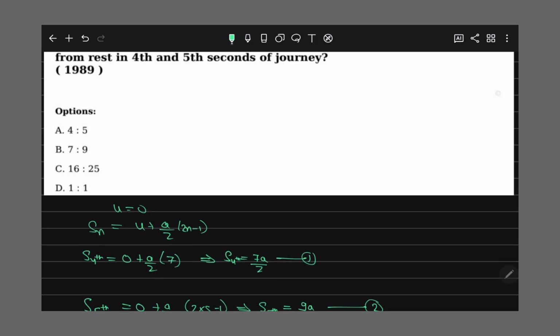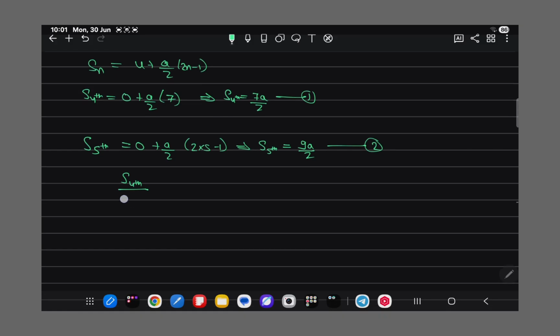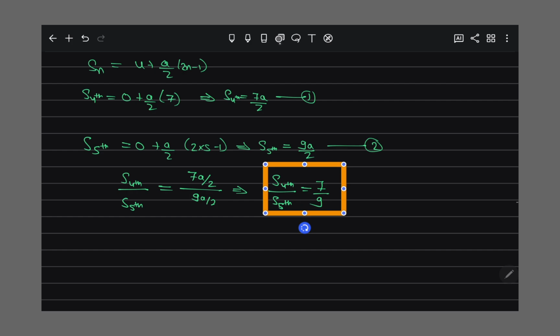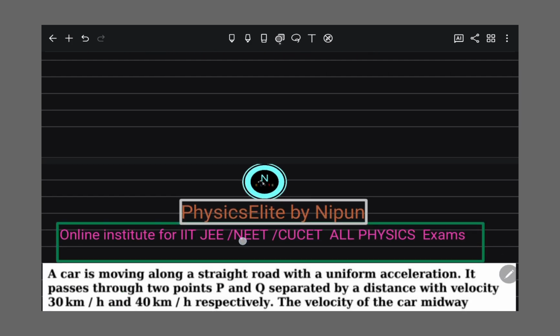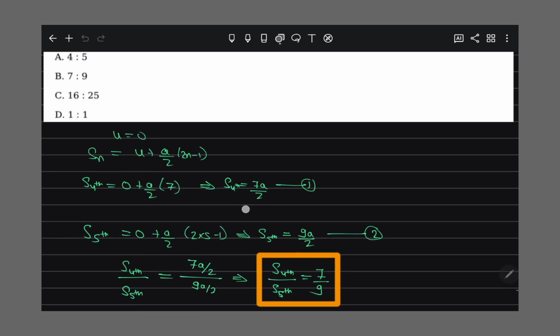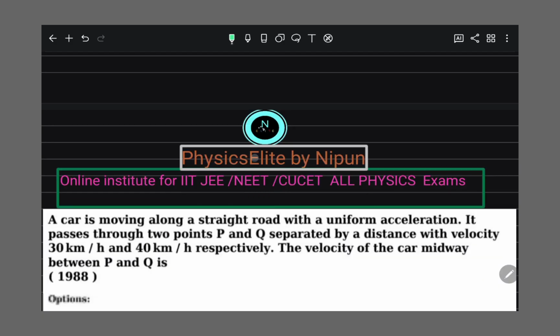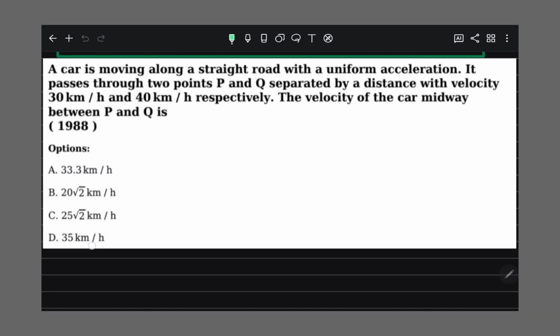What are they asking? They are asking the ratio of the fourth and fifth second. As fourth upon as fifth, that is 7a by 2 upon 9a by 2. So here it comes out to be as fourth upon as fifth, that is 7 by 9. So which option? Option B is correct. So shall I proceed to the next question?